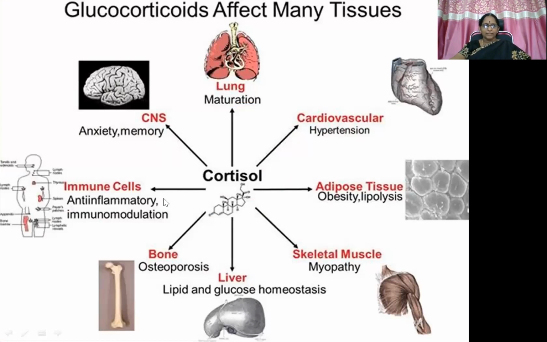Immune cells, anti-inflammatory and immunomodulatory, most probably immunosuppression. Bone, giving rise to osteoporosis. On liver, lipid and glucose homeostasis. On skeletal muscle, myopathy, steroid-induced myopathy because of protein wasting. And adipose tissue, obesity because of the lipolytic or catabolic action and distribution of the fats to the various tissues. Then cardiovascular, this is probably the net result is hypertension because of the vasoconstriction, permissive action of catecholamines.